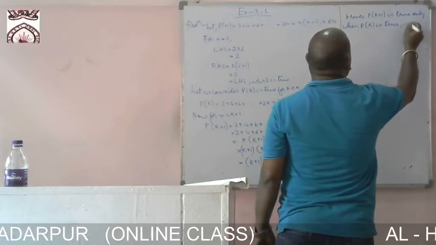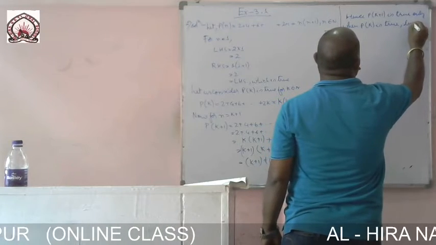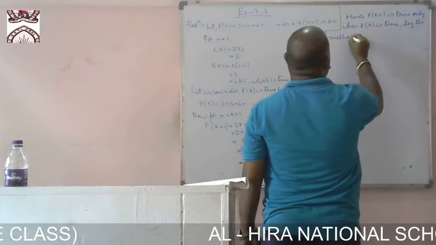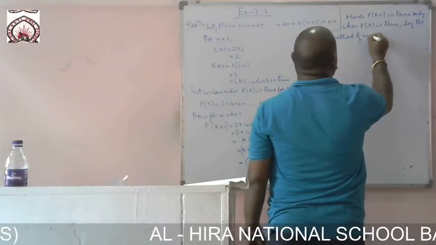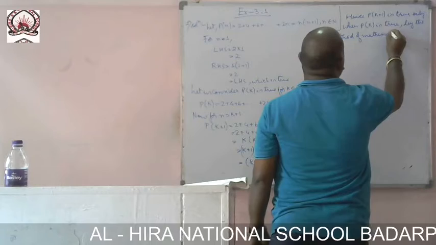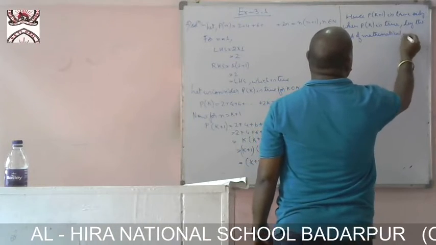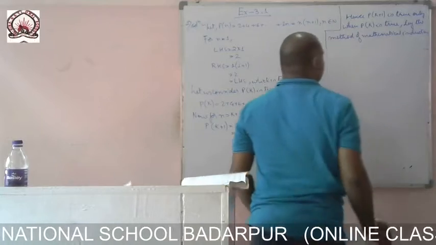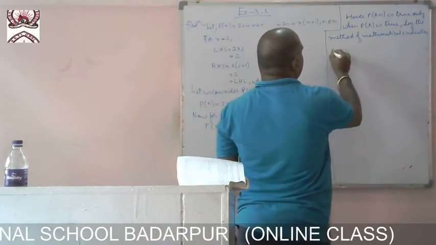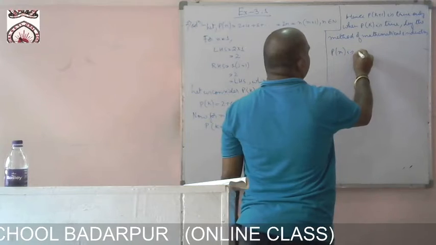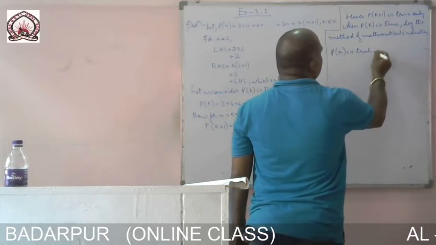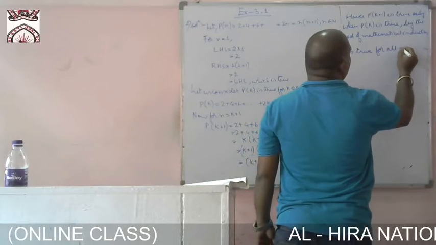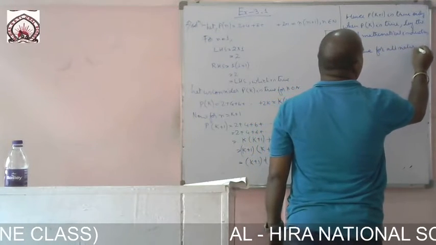So P of k is true. So by the method of mathematical induction, P of n is true for all natural number.